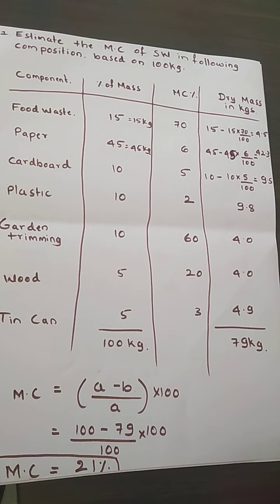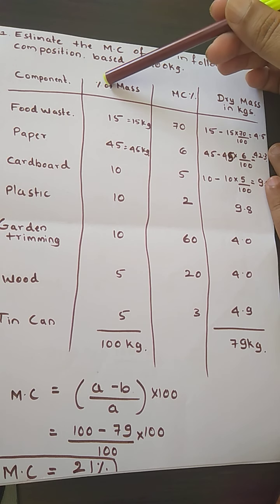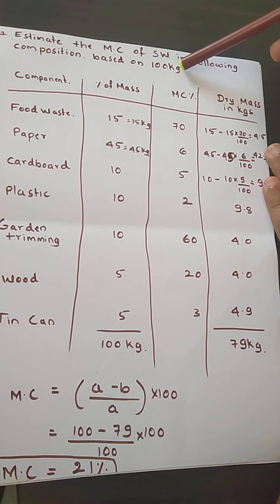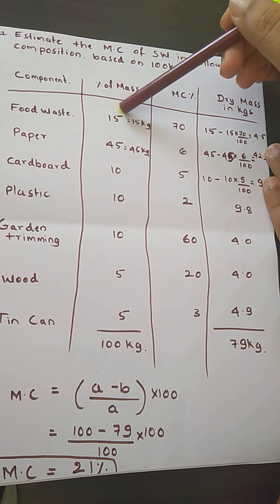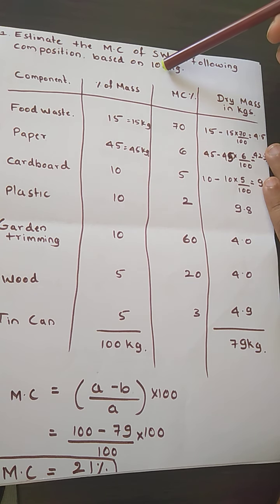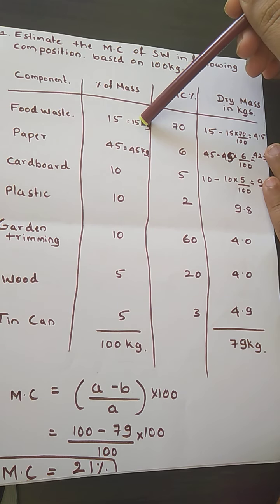Okay, so now, when we are going to solve the problem, the first thing you need to keep in mind is that the percentage of mass they have given is in percentage. We need to convert it into weight. Now, you are going to have 100 kg of sample. The 100 kg of waste will have 15 percent food waste. That means if you take 15% of 100 kg, you are going to get the food waste as 15 kg.